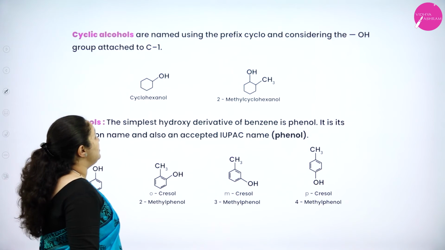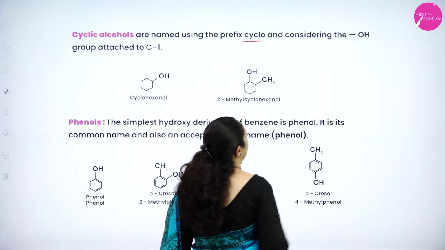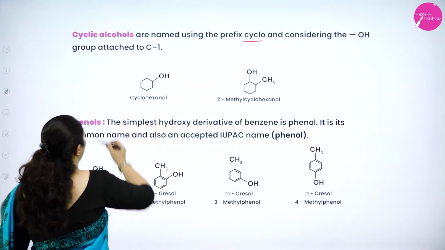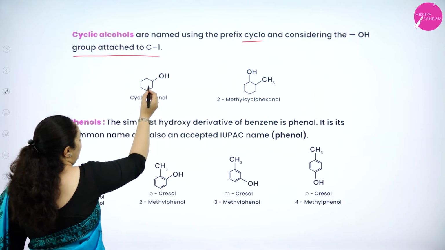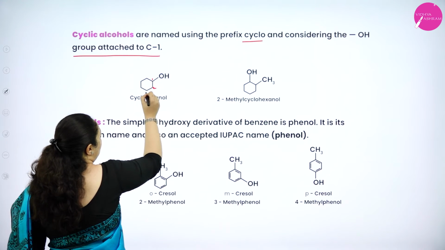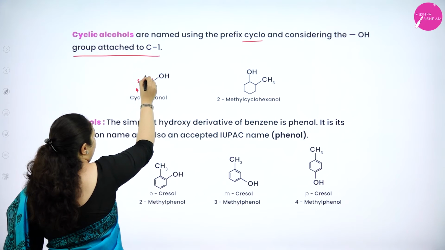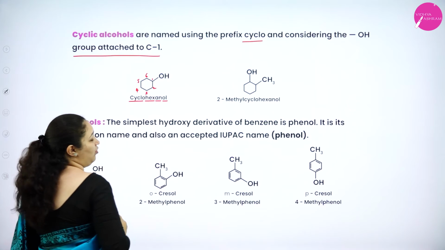See, cyclic alcohols are named using the prefix cyclo and considering the OH group attached to the first carbon atom. So here you can see this is cyclohexane. Okay, I have 1, 2, 3, 4, 5, 6. So it is cyclohexanol. Okay.